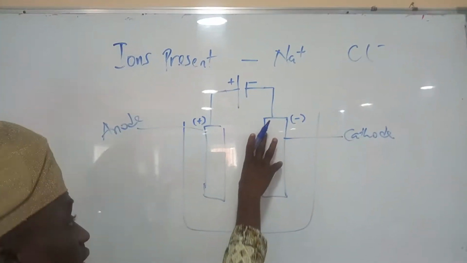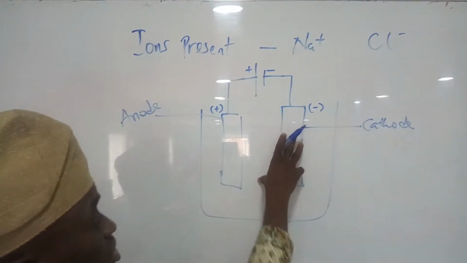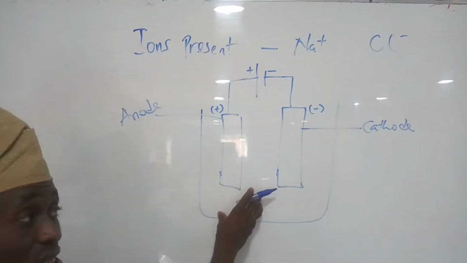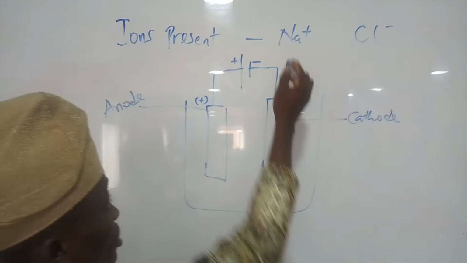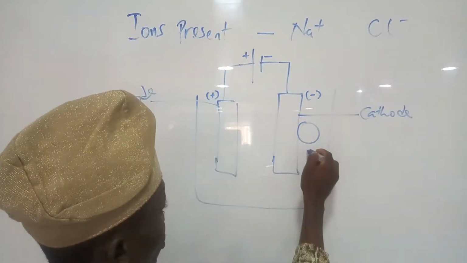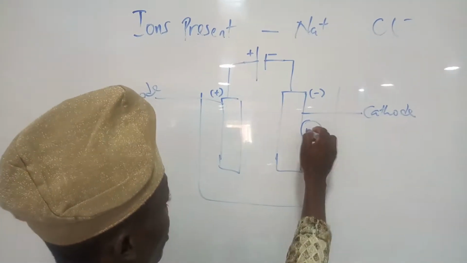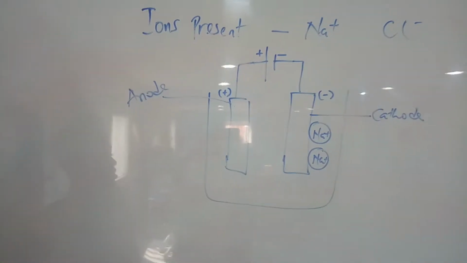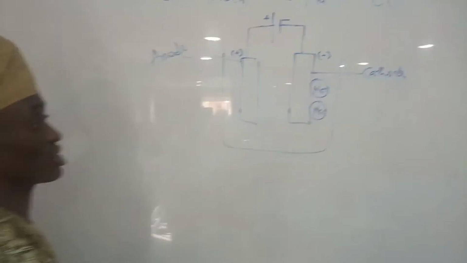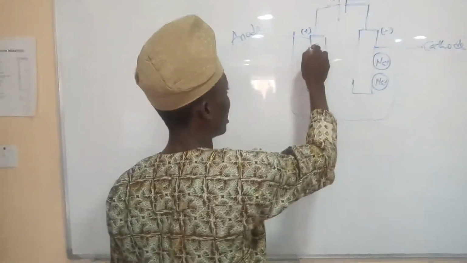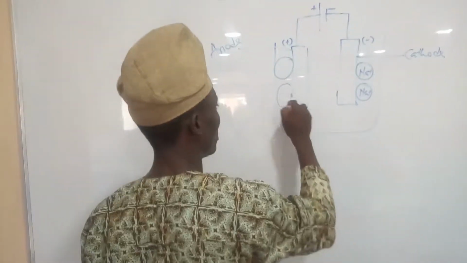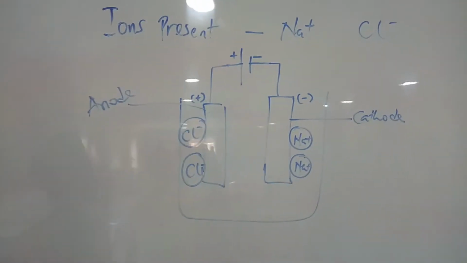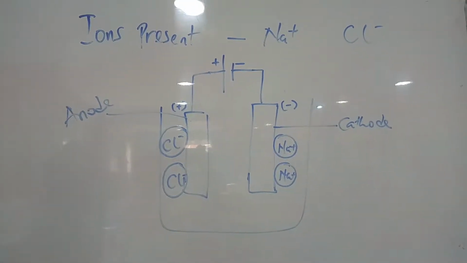Immediately the cathode becomes negatively charged, it attracts all the positively charged ions present in the electrolyte, which are sodium ions, while all the anions, the chloride ions, are attracted towards the positively charged anode.